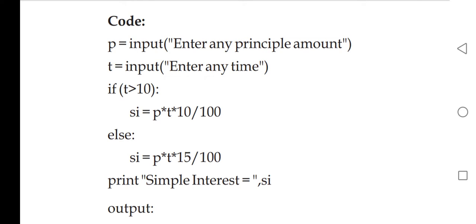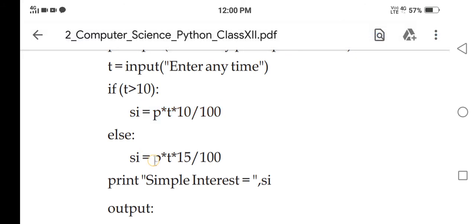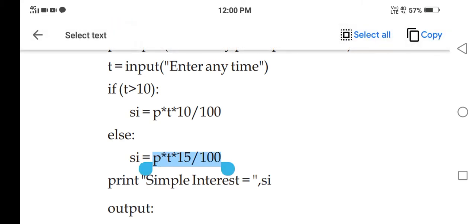Now this if statement says, here you can see I'm highlighting it, if T is greater than 10, then simple interest will be calculated like this. This formula will be selected. As such, the formula for simple interest is P into R into T upon 100 always, but depending on the time, that is how long the principal has been given, otherwise the interpreter will use the second calculation, which is there with the else. So SI will be calculated on this.